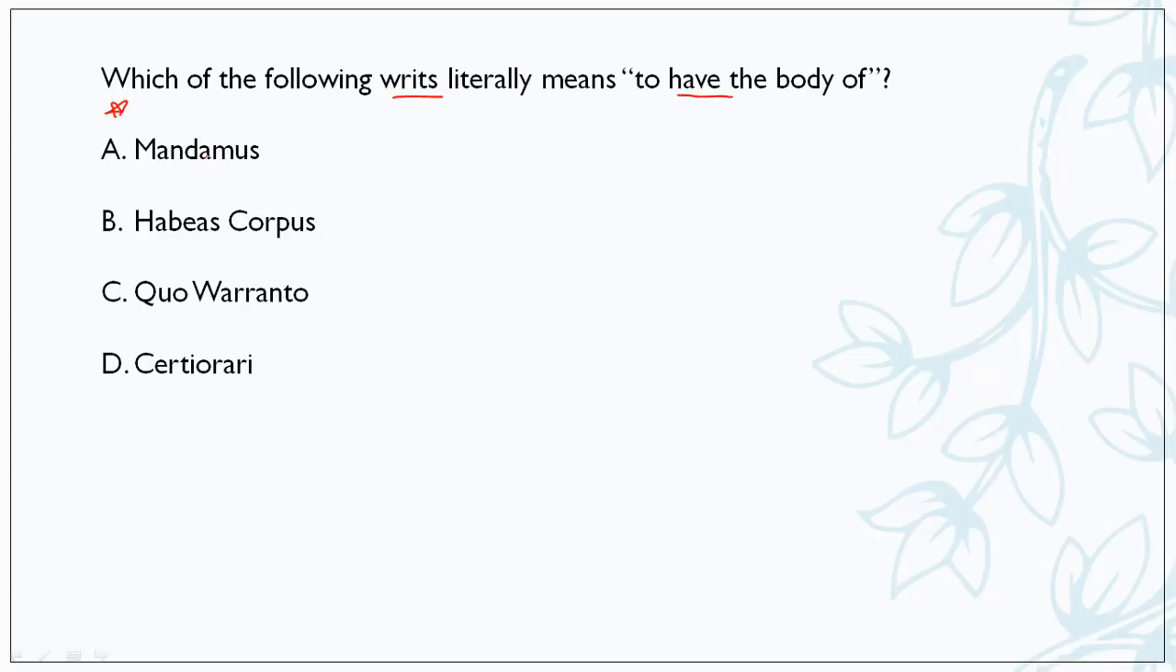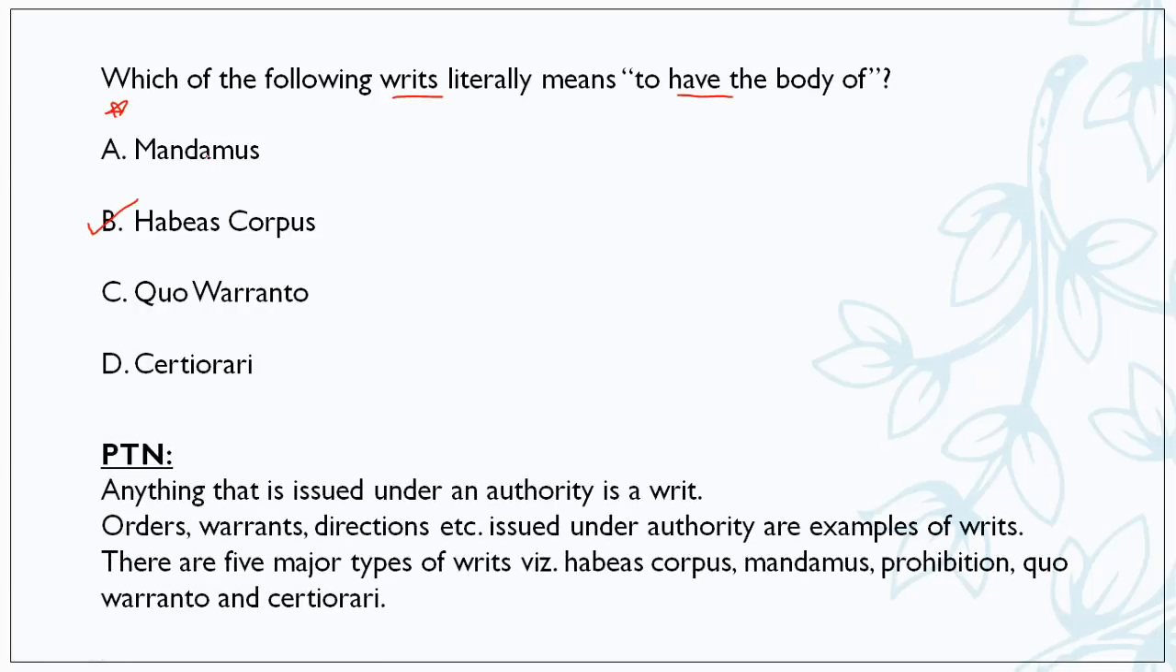Next is another important question: which of the following writs literally means to have the body of? So friends, let's see what writs are. Which of these writs means to have the body of? The answer is B, habeas corpus. Okay, let's see what writs mean.